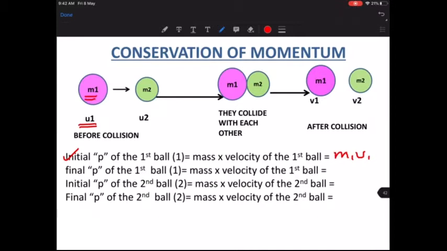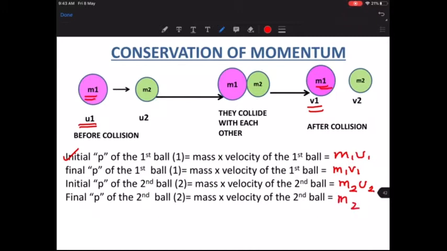Then what is the final momentum of the first object? The final velocity is v1, and the mass is m1. So the final momentum is m1 v1. Next, what is the initial momentum of the second body? It is m2 u2, because it is the second body. What is the final momentum of the second body?